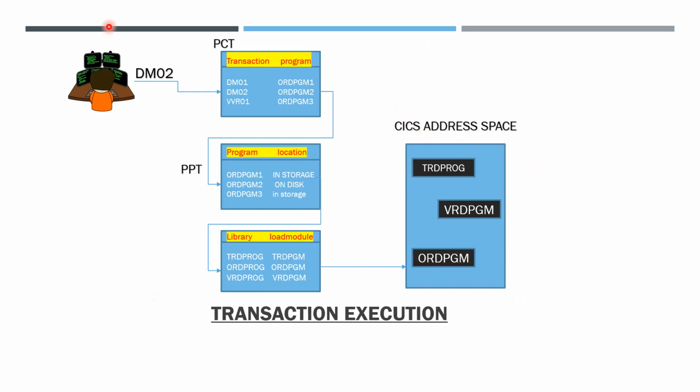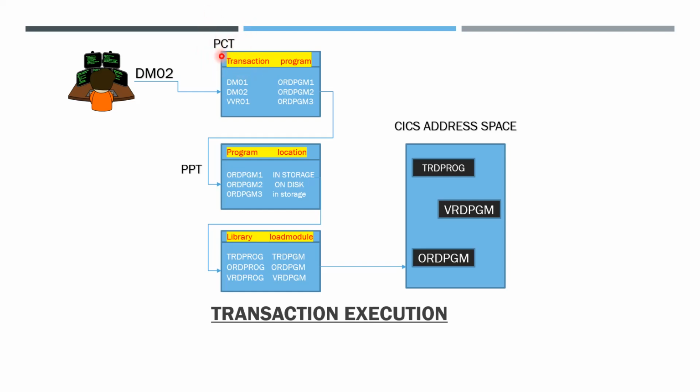Again, briefly: firstly, from the terminal the user issues the transaction ID DMO2. In this example, the transaction is to invoke an application, to run an application program. The transaction ID DMO2 is given to the program control table.